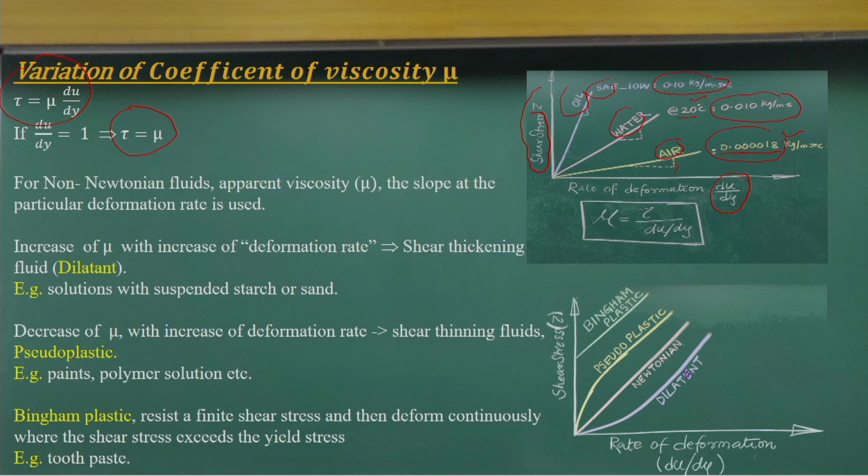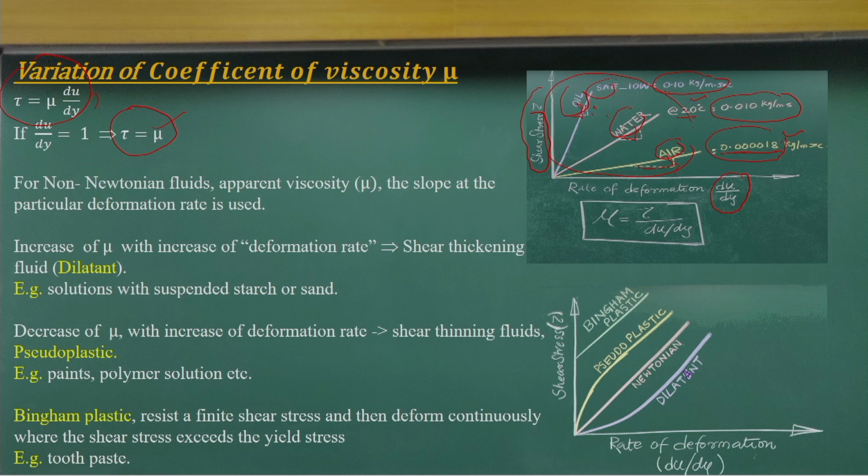So, if you look at these figures, their order, you can understand how the coefficient varies from fluid to fluid, and these slopes are indicating that, and these are constants. So they are straight lines that we will get, and the slope will give us the coefficient of viscosity. The fluids that follow this constant proportionality relationship between the shear stress and the velocity gradient, we call them Newtonian fluids.